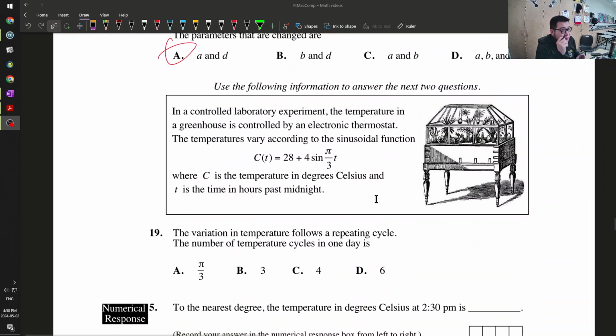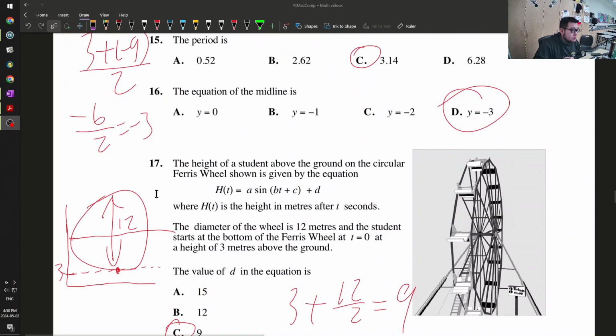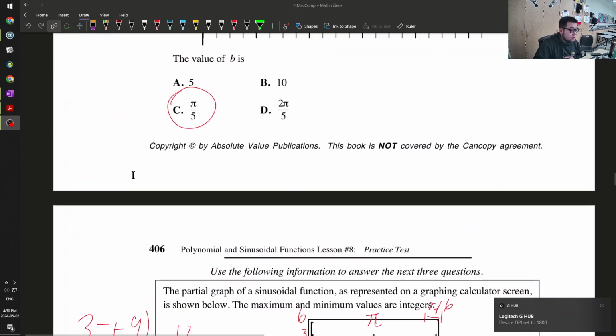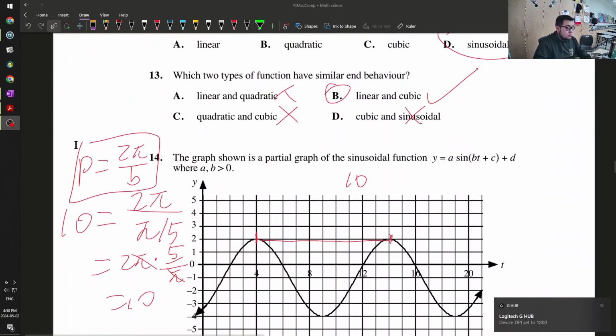Okay, in a controlled laboratory experiment, the temperature in a greenhouse is controlled by this electronic thermostat. C is the temperature in degrees Celsius. T is the time in hours past midnight. So what is my period again? Period is equal to 2 pi over B.